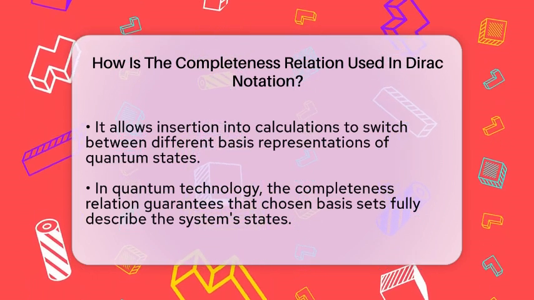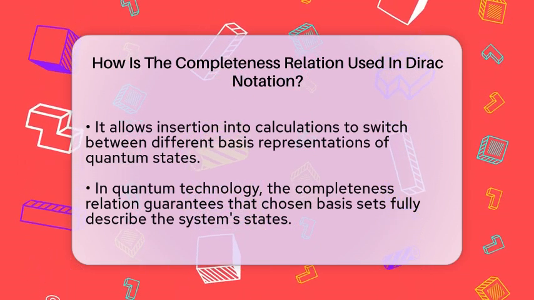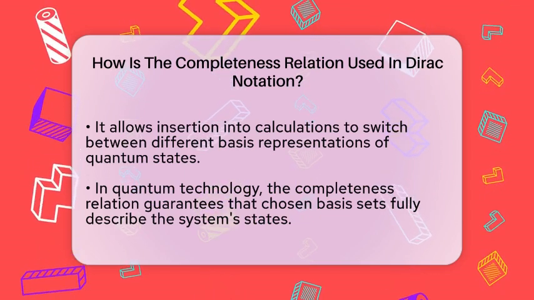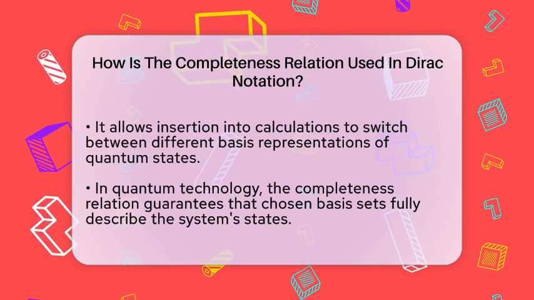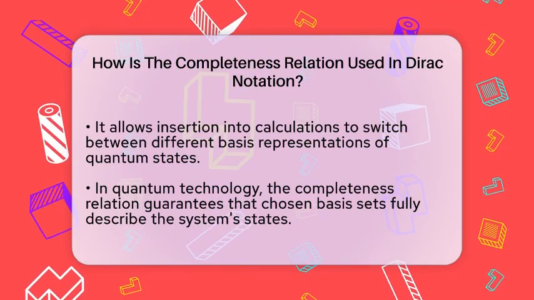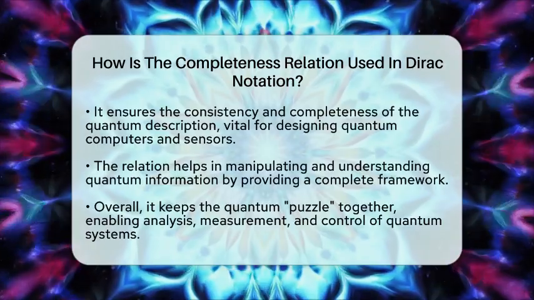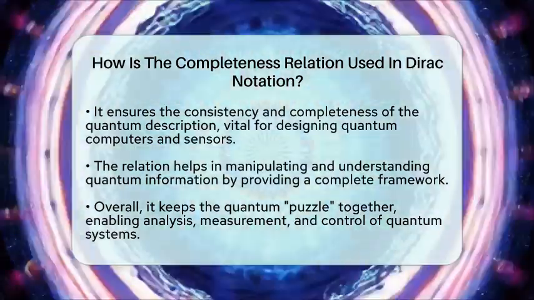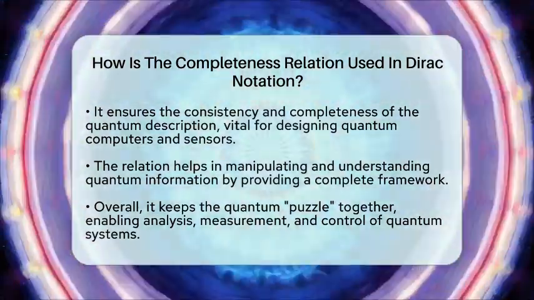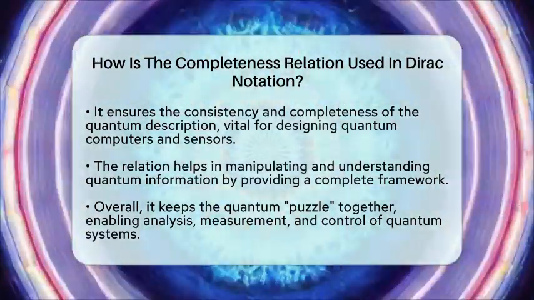In quantum technology, the completeness relation is fundamental. It makes sure that when we measure or manipulate quantum states, we're working within a complete and consistent framework. Whether you're designing a quantum computer, sending quantum information, or sensing tiny changes with quantum devices, this relation ensures you can always break down complex states into manageable pieces. It guarantees that the set of basis states you choose is enough to describe everything happening in your quantum system, making it a vital tool for both theory and practical applications.